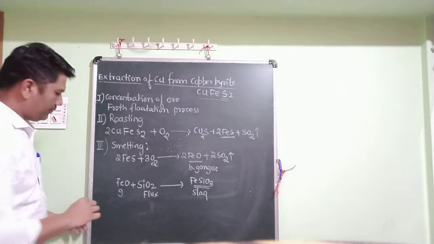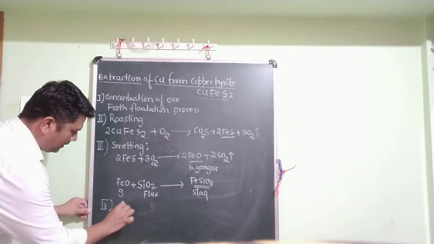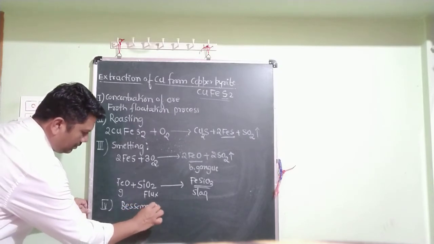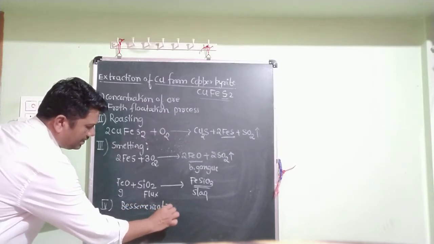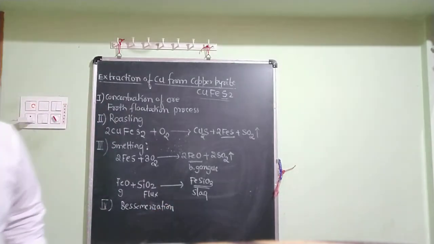And step number 4 now. Step number 4 is called Bessemerization. In Bessemerization, two reactions are taking place.